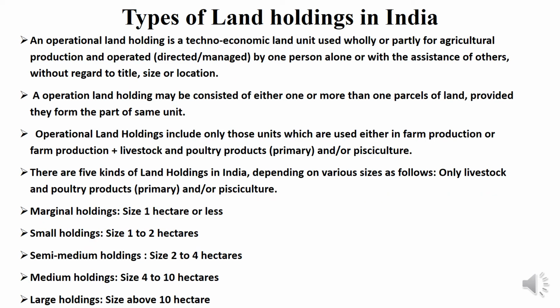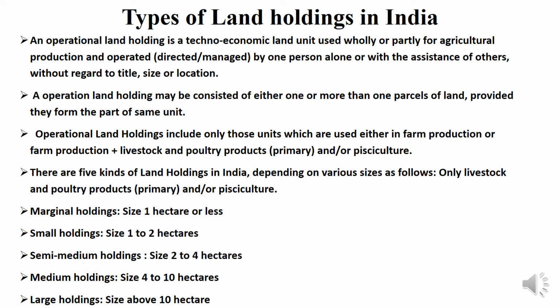That was optimum holding. Next is types of land holding in India. Previously we discussed operational land holding, which is an economic land unit used wholly or partly for agriculture production and operated by one person alone or with the assistance of others, without regard to title, size or location. An operational land holding may consist of one or more parcels of land, provided they form part of the same unit.